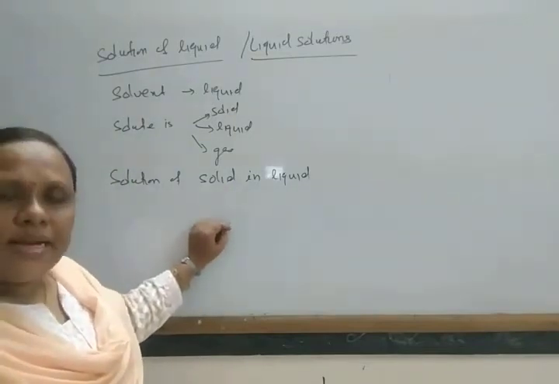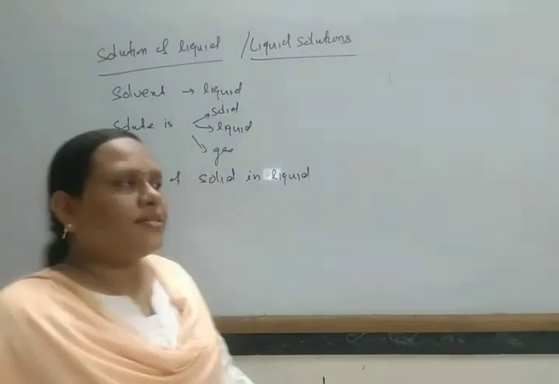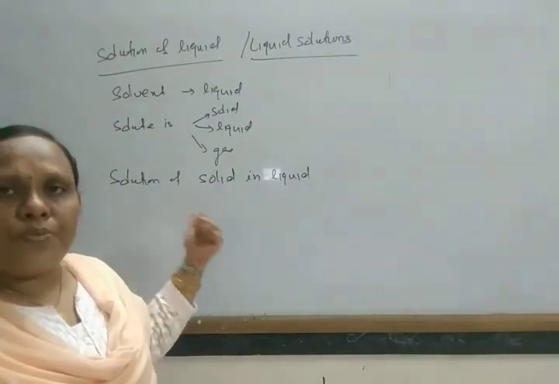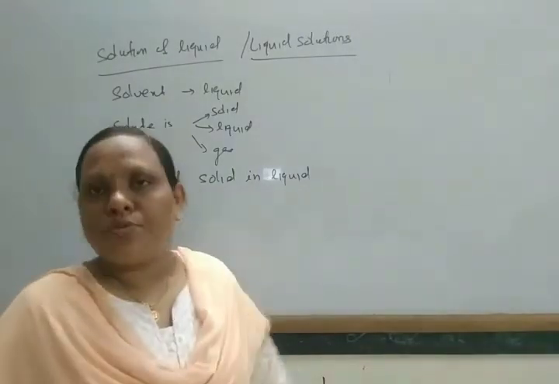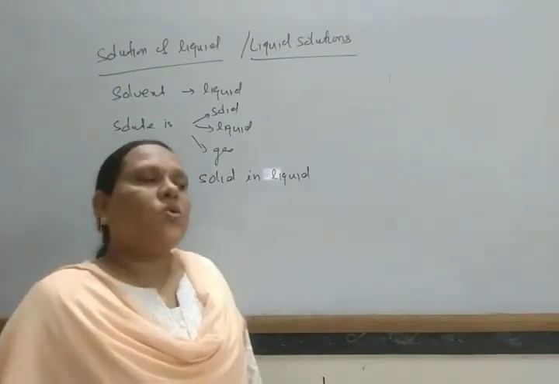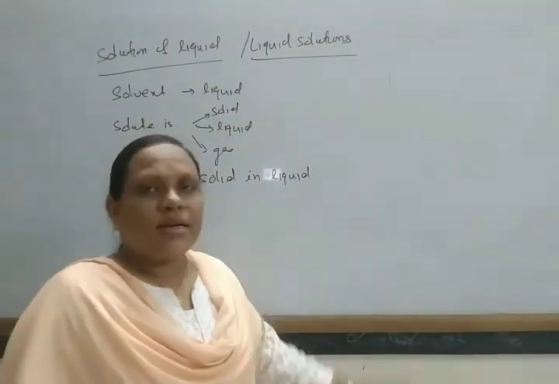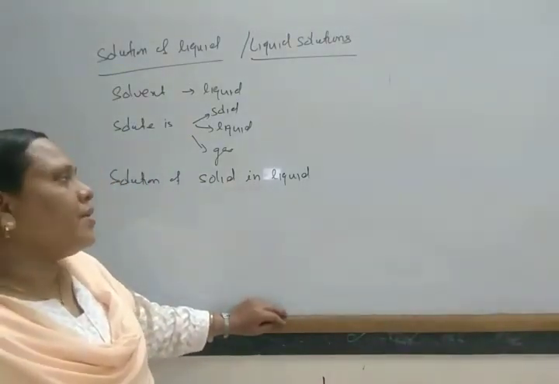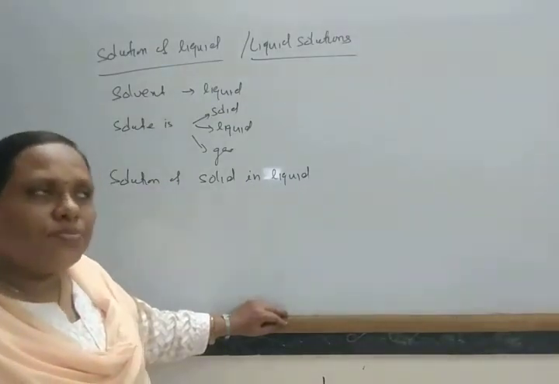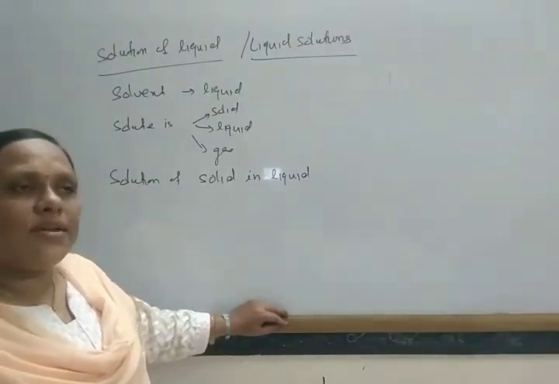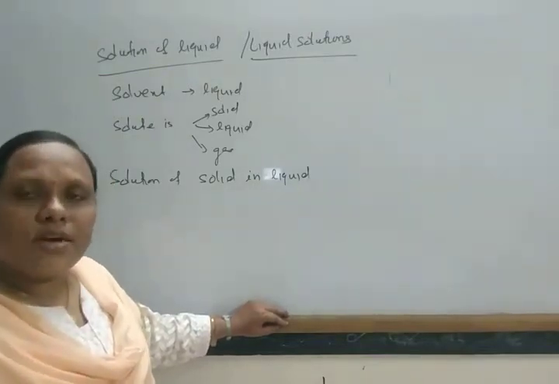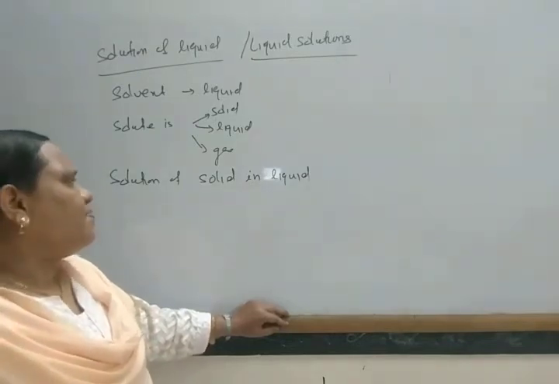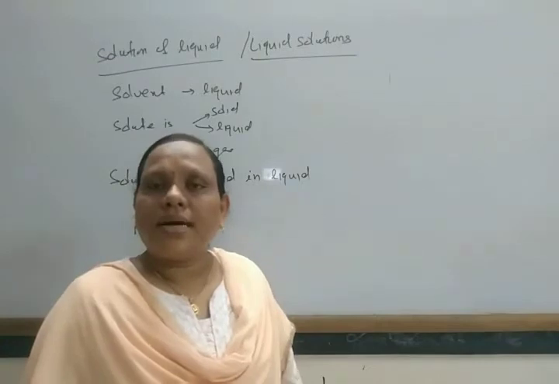Like dissolves like. If it is a polar solid, then it can be dissolved in a polar solvent, and if the solid is non-polar, then it is soluble in a non-polar solvent. Sodium chloride, glucose, all sugars are soluble in polar solvents like water. Similarly, nitrobenzene etc. are insoluble in polar solvents. These non-polar solids are soluble in non-polar solvents like ether, carbon tetrachloride, benzene, etc. So that depends on the nature of solid and liquid, and another factor is temperature.